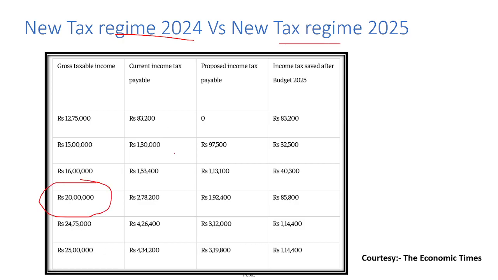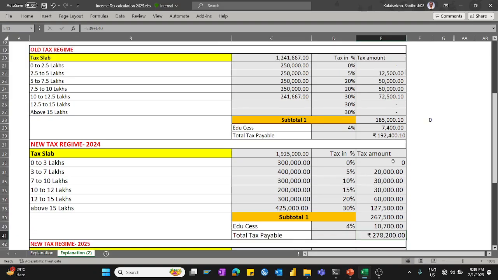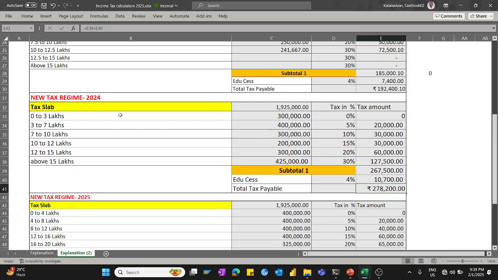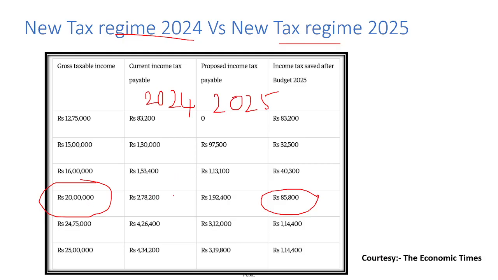For 20 lakhs, you can see the government has given a savings of around 85,800 with respect to 2024 in the new tax regime, in comparison with 2025. As I said, almost 2 lakh 78,200 in 2024 for the 20 lakhs salary bandwidth, and 1 lakh 92,400 for the 2025 new tax regime.